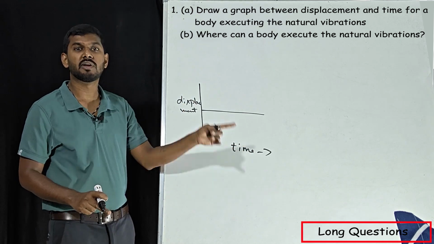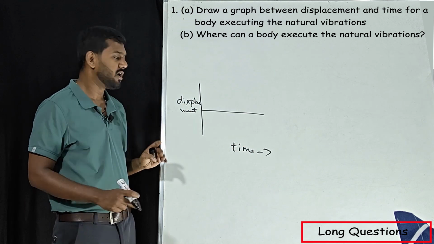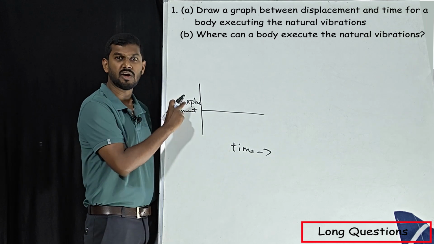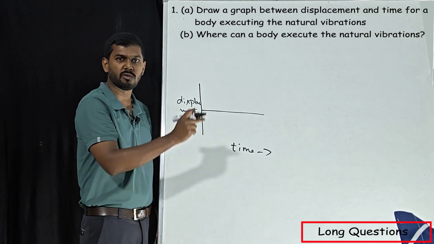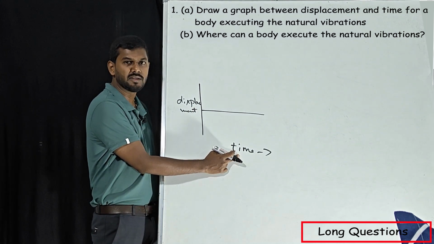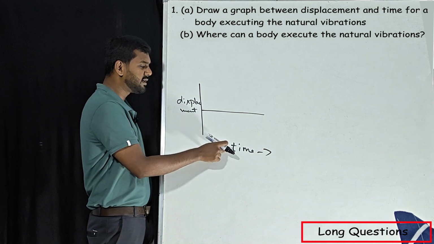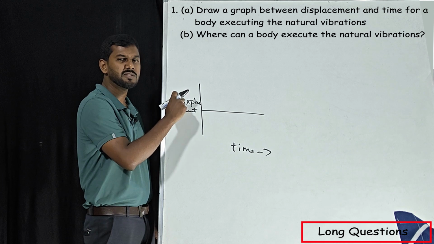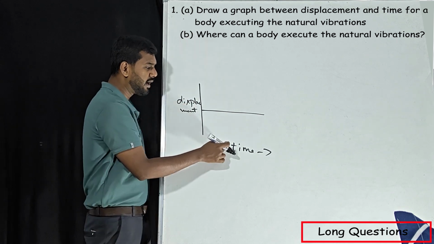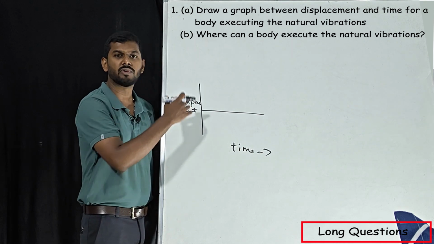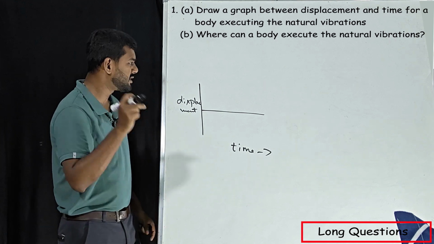Displacement and distance gives wavelength. Displacement is always for the amplitude of a wave. Time is for finding the time period or frequency. If it is displacement and distance, displacement is for the amplitude and the distance is for the wavelength. That's it. Keep this in mind.